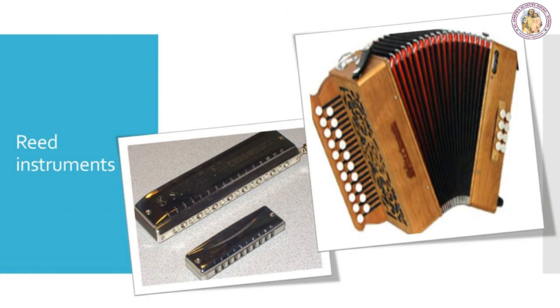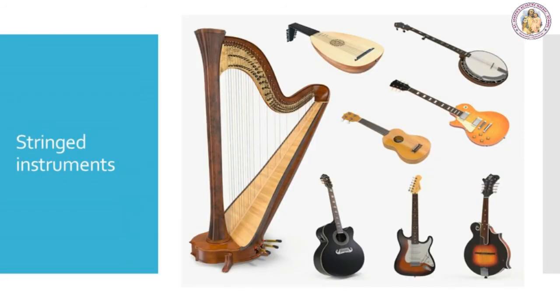Next, reed instruments. A reed instrument contains a reed. Air which is blown through the instrument causes the reed to vibrate, which in turn produces the specific sound. Examples of reed instruments include harmonium and mouth organ.